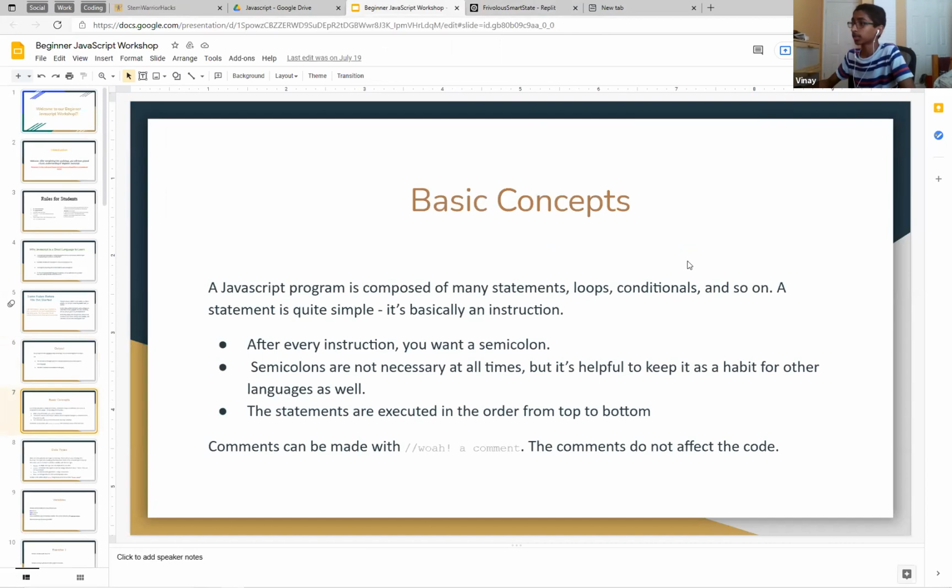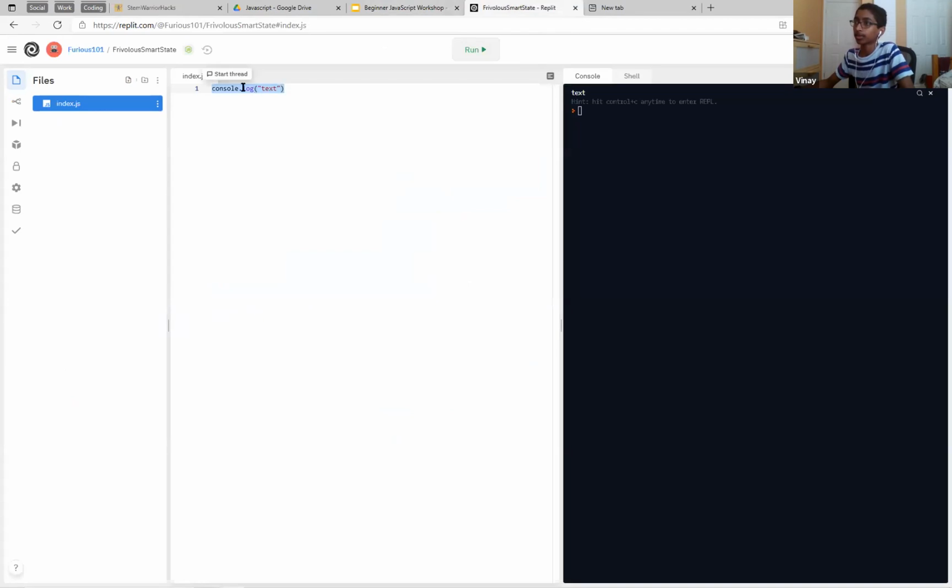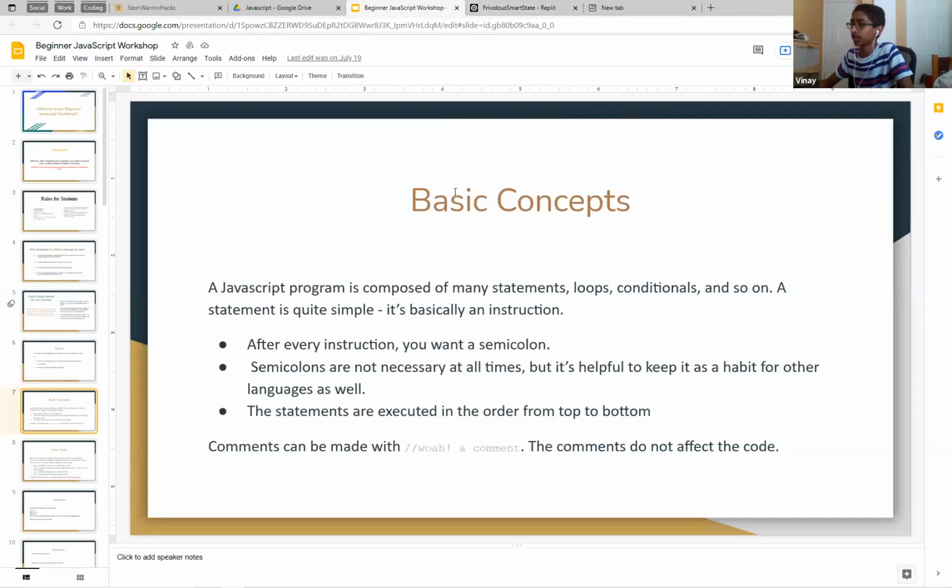So, basic concepts. A JavaScript program is composed of statements, loops, and conditionals, and more. Any statement is an instruction. If we go back to the REPL, remember console.log text? That was an instruction which tells the script to log text to the console. That was an example of a statement.